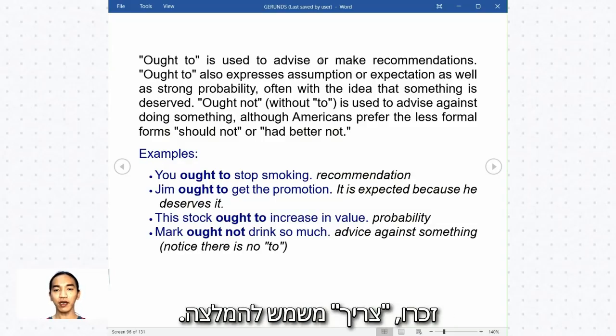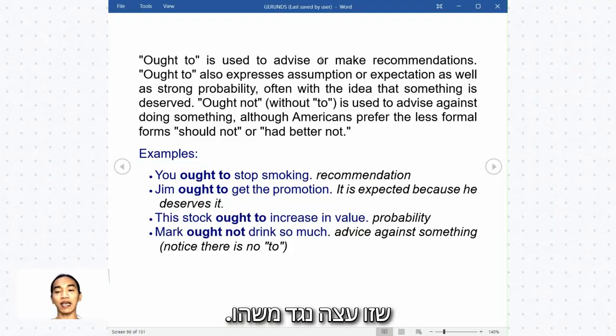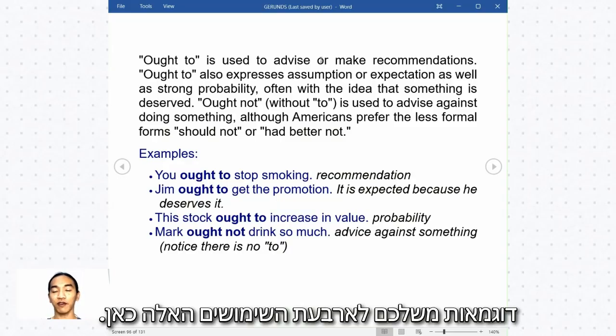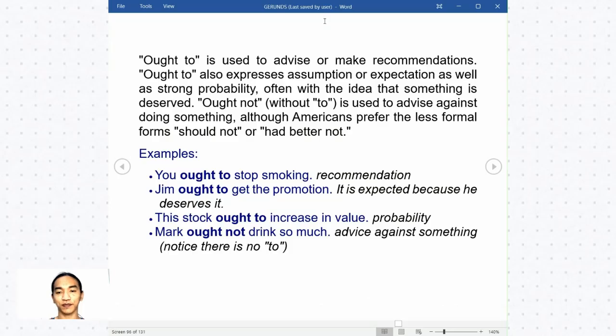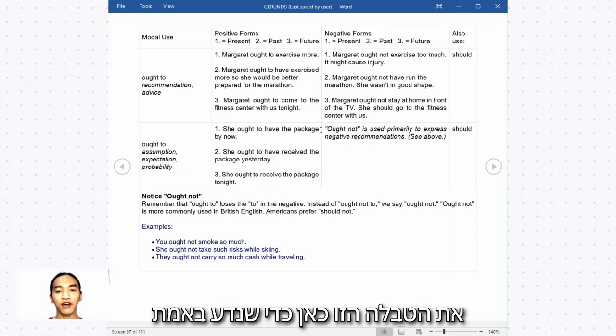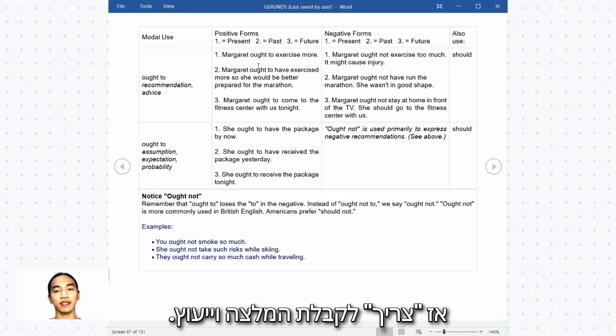Okay? Remember, ought to is used for recommendation. So something that is expected because it is deserving. And then probability and negative, which is advice against something. Okay? So I want you to please think of your own examples for these four usages here. So for that, let's go ahead and study this table here for us to actually know the different forms in different tenses. So ought to for recommendation and advice.